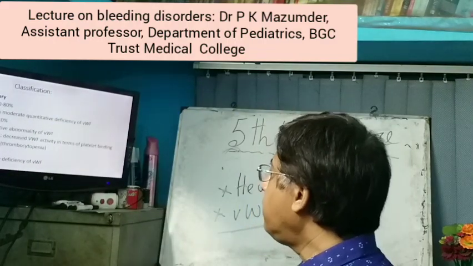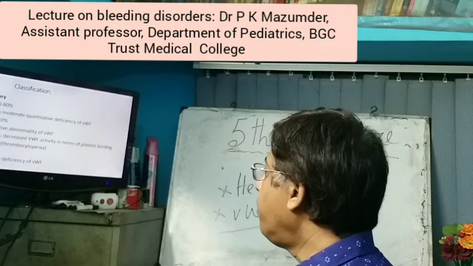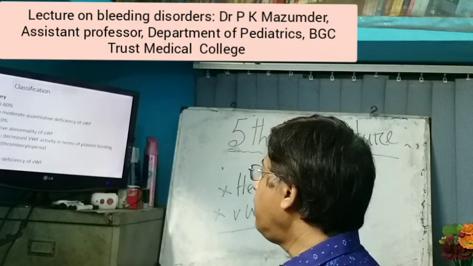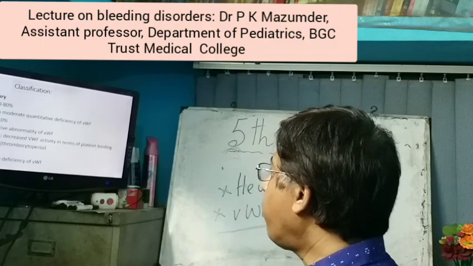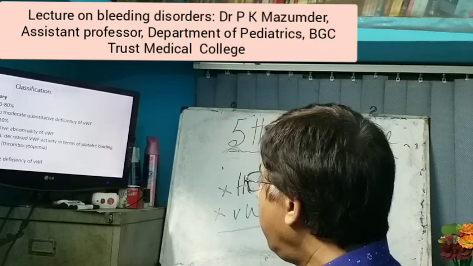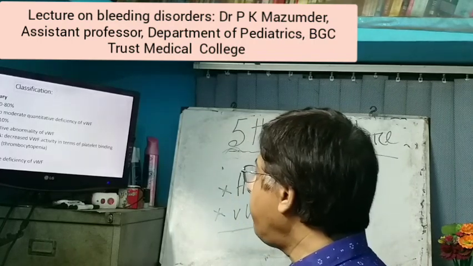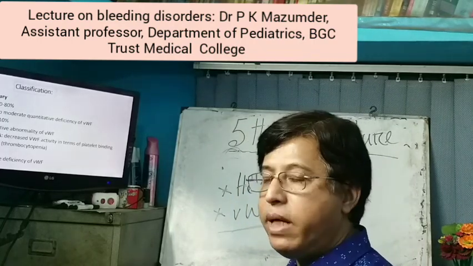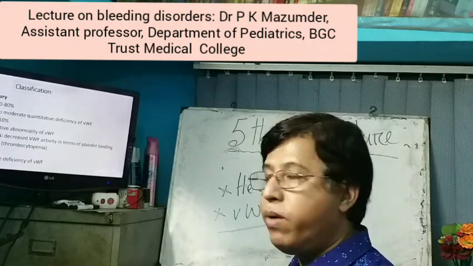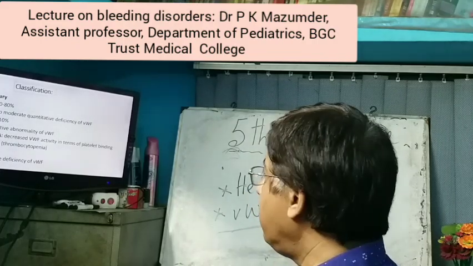Now classification: type 1, type 2 and type 3. Type 1 is 60 to 80%, due to mild to moderate quantitative deficiency of von Willebrand factor. Type 2 is less than 10%, qualitative abnormality of the von Willebrand factor, mind it.